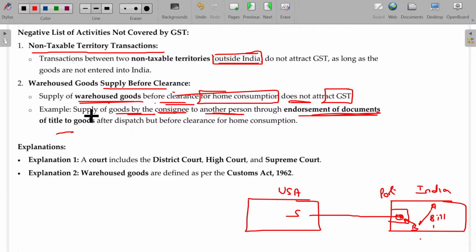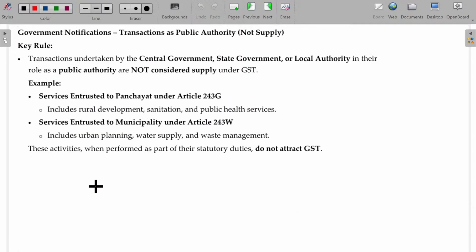Then this will not come under supply. GST will not be applicable. Clear? So, warehouse goods, all these things you'll study in your Customs Act. Transactions as a public authority. Already told you, no? Public authority, what is that?